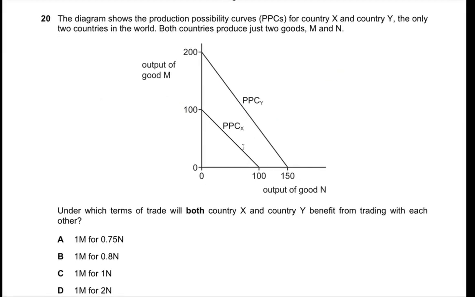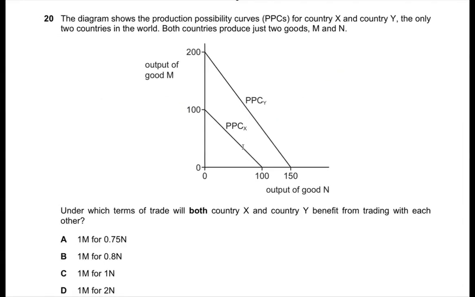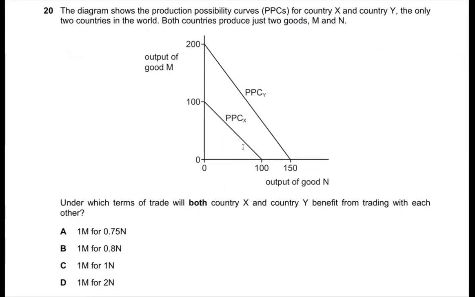Question 20. The diagram shows the production possibility curves for country X and country Y, the only two countries in the world. Both countries produce just two goods, M and N. Under which terms of trade will both country X and country Y benefit from trading with each other?